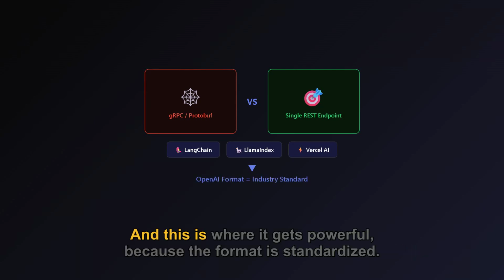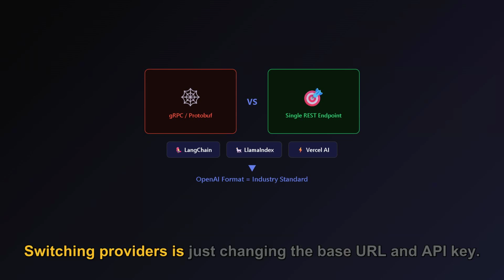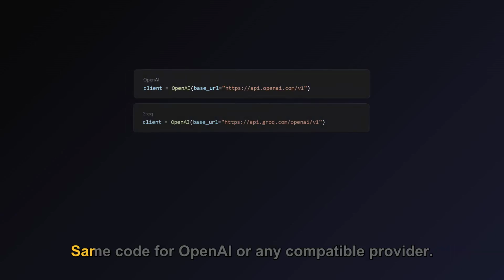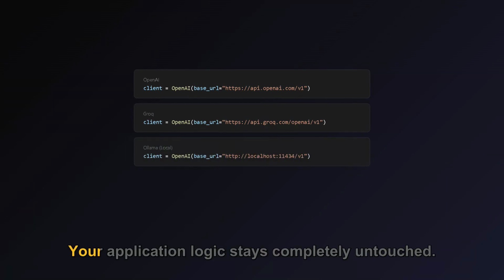And this is where it gets powerful. Because the format is standardized, switching providers is just changing the base URL and API key. Same code for OpenAI or any compatible provider. Your application logic stays completely untouched.